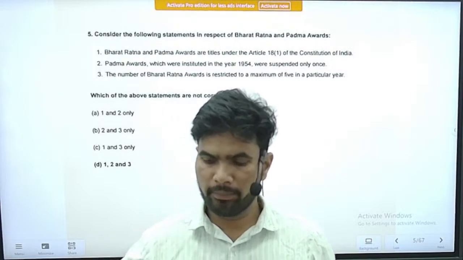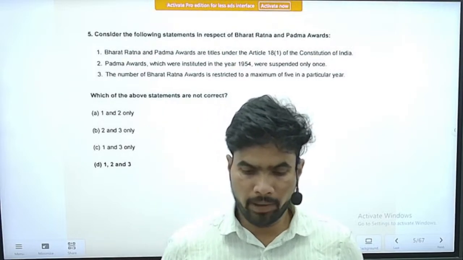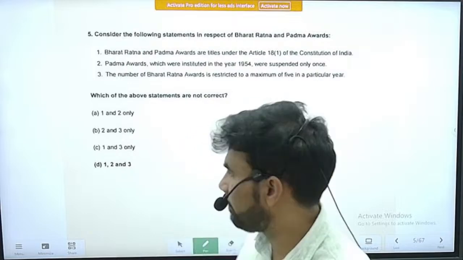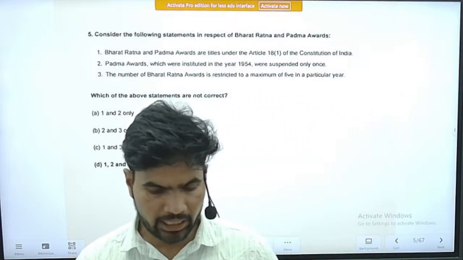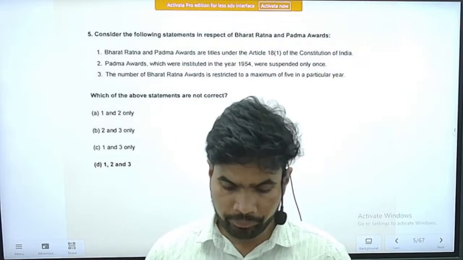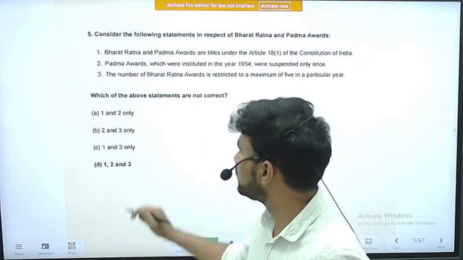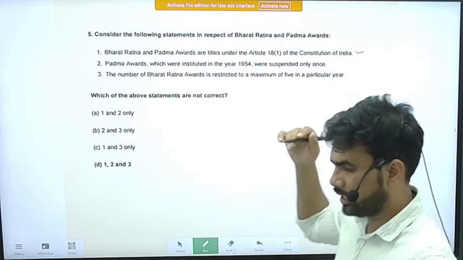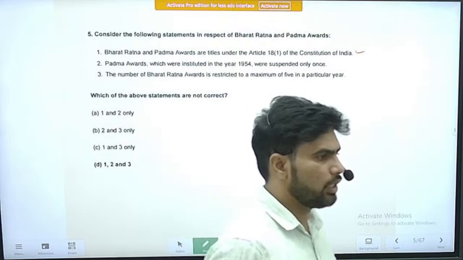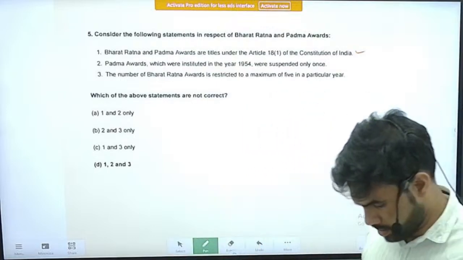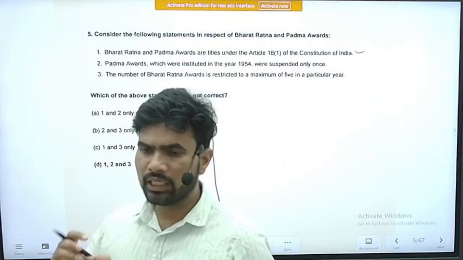Consider the following statements in respect of Bharat Ratna and Padma awards. The statements are: Bharat Ratna and Padma awards titles are under Article 18(1) of the Constitution of India. Yes, this is a correct statement. Article 18 speaks about the right to equality.